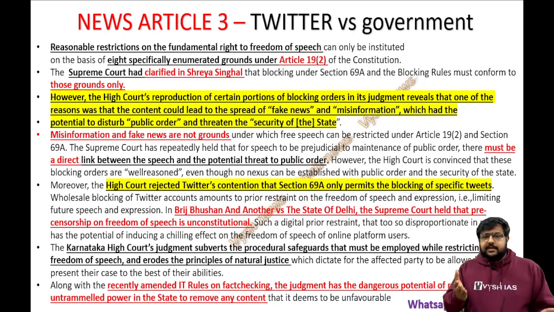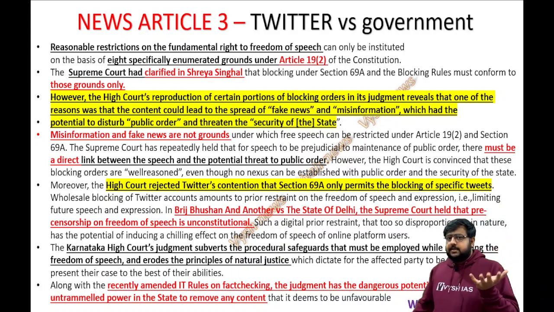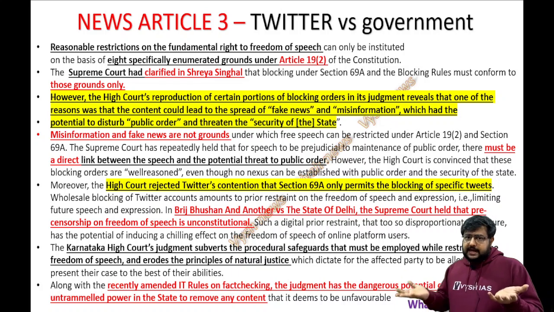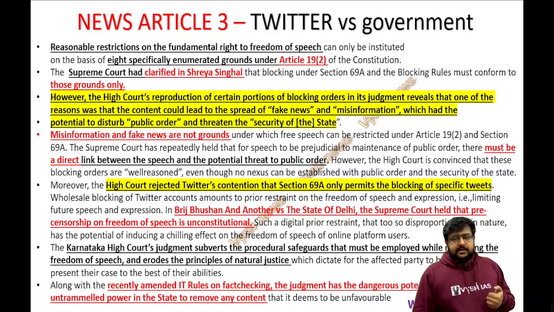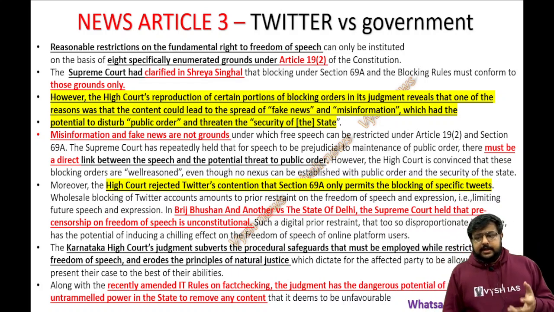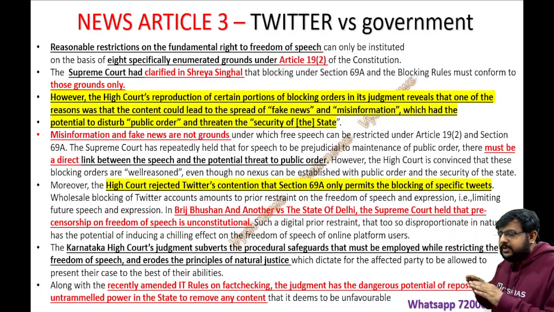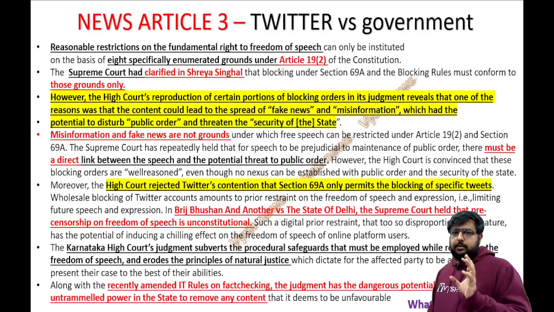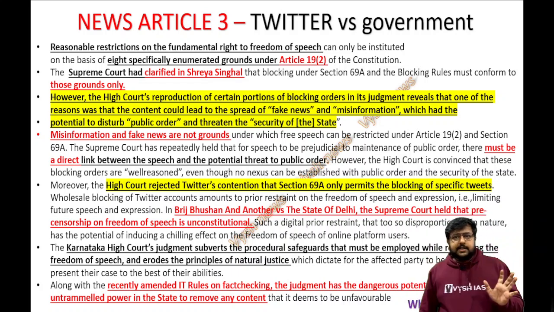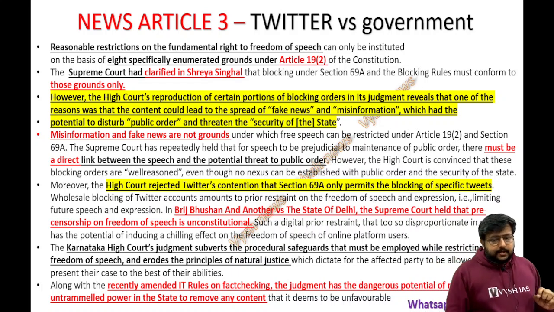Okay, now just one slide there. They are comparing the freedom of speech, that is Article 19, which we have in the Constitution, with the rules made under the IT Act. So they are telling that the Supreme Court clarified in this case, which I told you about, that blocking should be based on certain criteria, not like you block whatever you like. Meaning you say anything about the Centre and you immediately block. That is not right. Everybody has the right to criticize. So that is what is being told here.